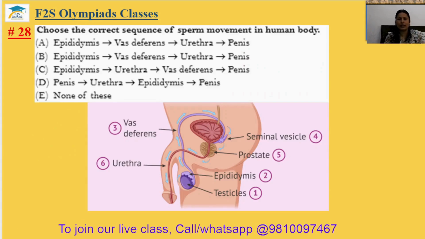Question number 28. The correct sequence of sperm movement in human body. So you can see the picture of the reproductive part of the male. So this is the testicles. Here the sperms are formed and they travel to the epididymis, and from here they travel through the vas deferens, and through this they come to the urethra, and through the urethra they are ejected. So you can see this option is available in option A. Epididymis, then vas deferens, then urethra, and then penis. The 28th answer will be your option A.